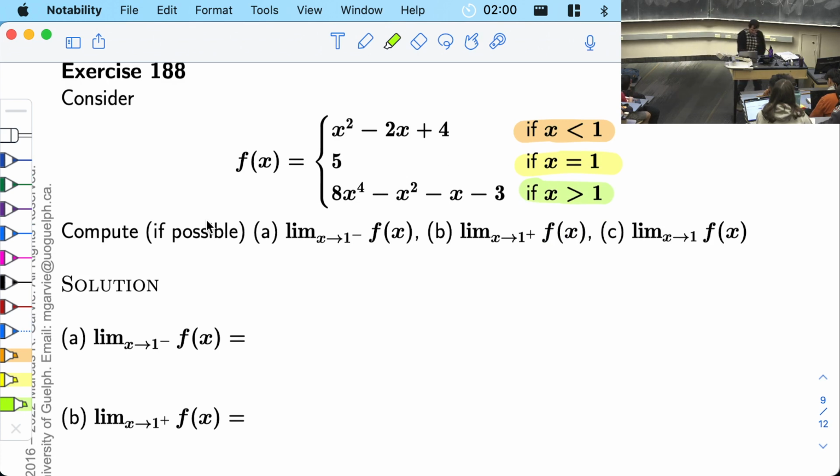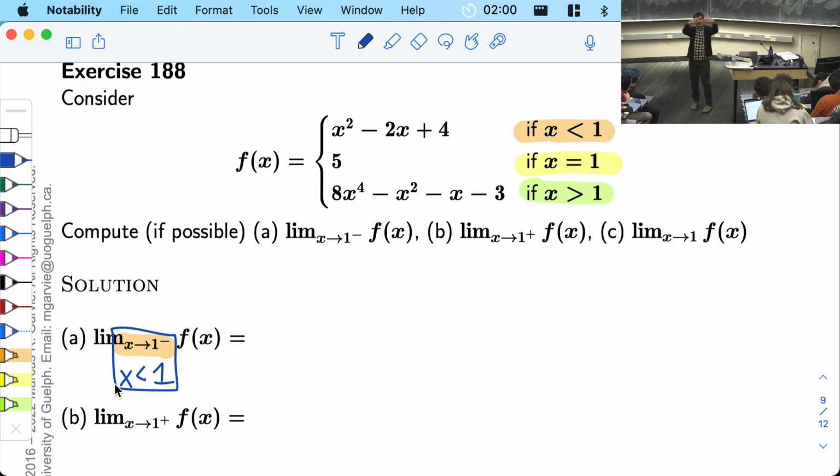So I'm going to do this one first. When x is going to 1 from the left, you have to know that that means that x is less than 1. So x is going to 1 from the left. Remember, we had that on Desmos coming in from the left-hand side. Those were values on the number line where x is slightly less than 1. And if x is slightly less than 1, the only thing that matters is this part of the function, x squared minus 2x plus 4.